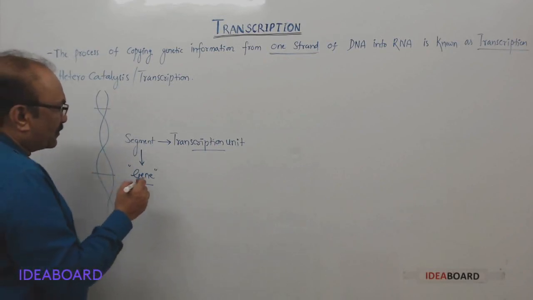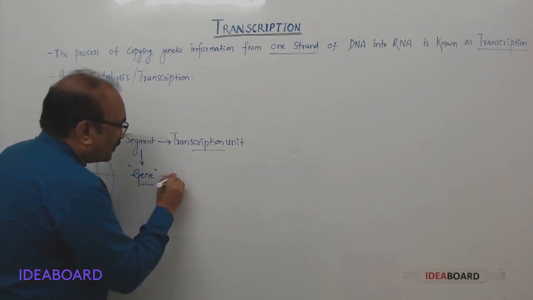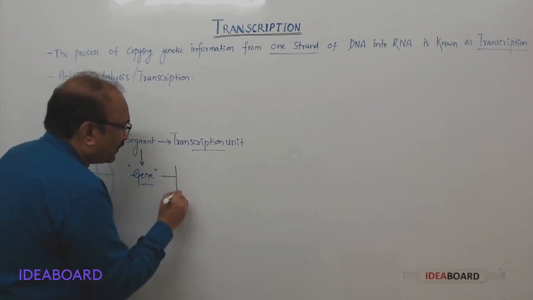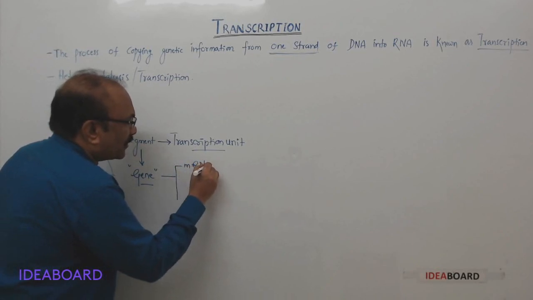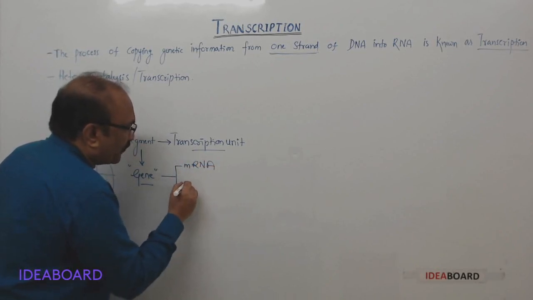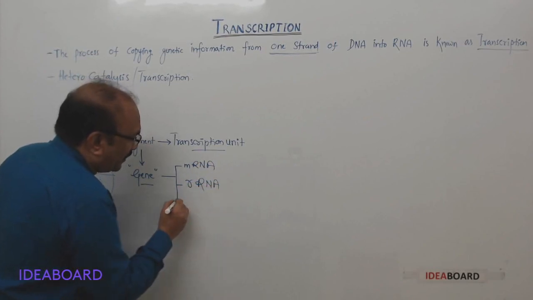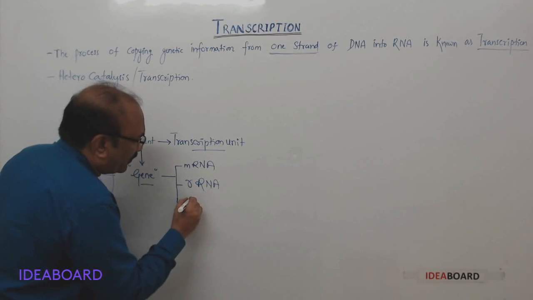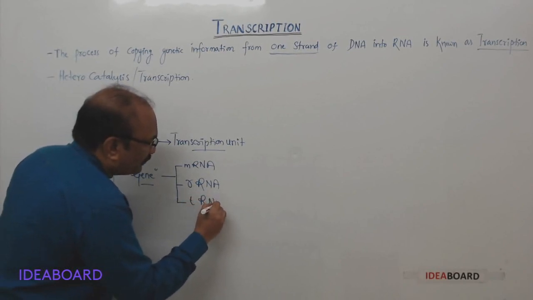But the problem here is this gene or the segment is having information for mRNA, that is messenger RNA, and it has information for ribosomal RNA, that is rRNA, and it has information even for tRNA, that is transfer RNA.